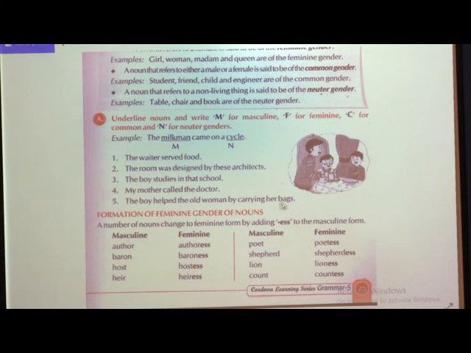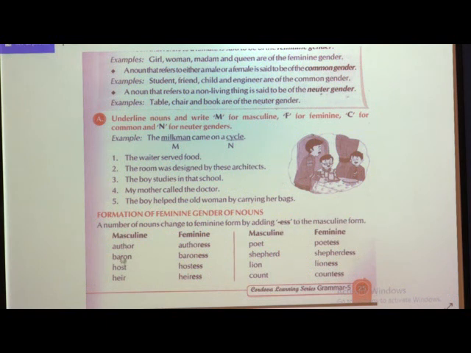So here we can see a number of nouns change to feminine form by adding ESS to the masculine form. Suppose here masculine nouns are given. If you want to convert them into feminine form, you have to add ESS to the masculine form.